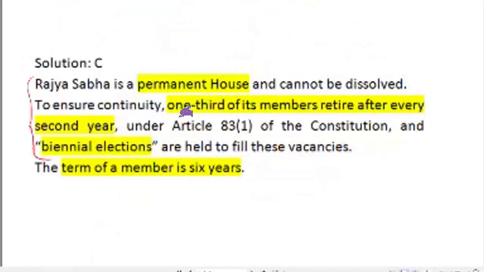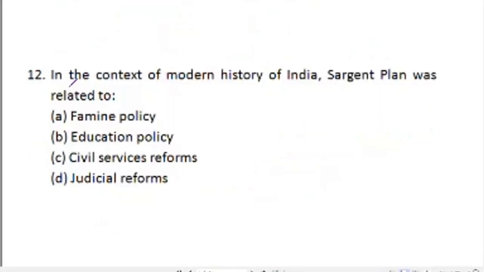As you can see that under Article 83, 1/3 of its members retire after every second year and biennial elections will be held. And term is 6 years. Moving forward, in this context of modern history, Sergeant Plan was related to famine policy, education policy, civil service reforms, judicial reforms.